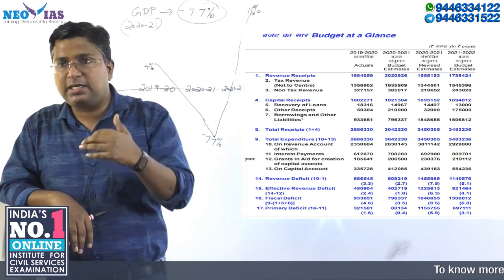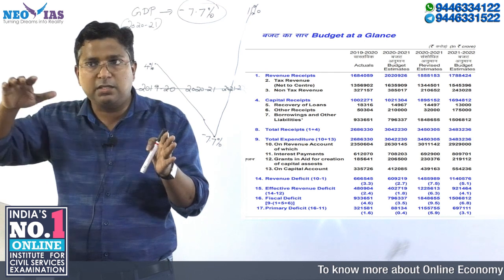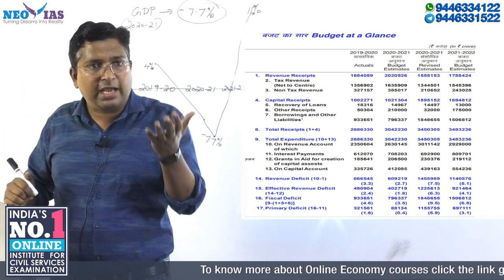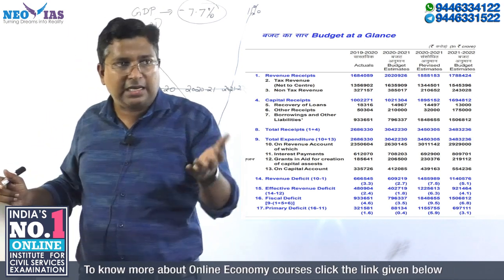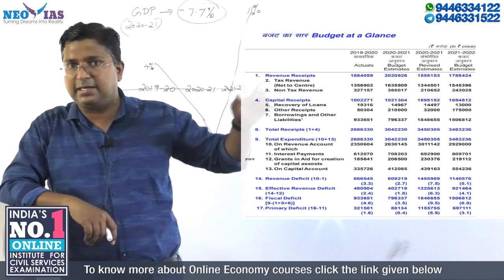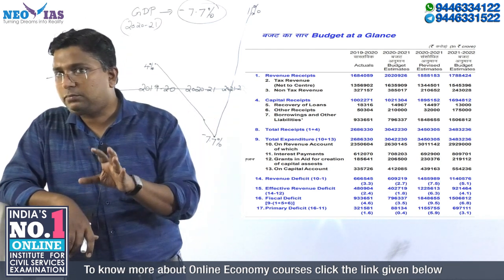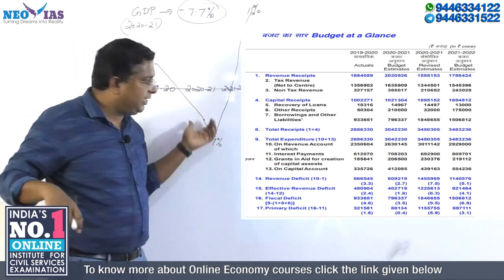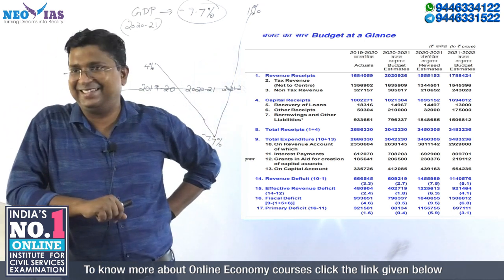But try to understand that when we recover and have a normal GDP growth, it will take some time for sectors like agriculture. Agriculture is a very interesting thing which I will discuss separately in the economic survey. Agriculture is special in the sense that in this financial year 2020-21, it had a positive growth.